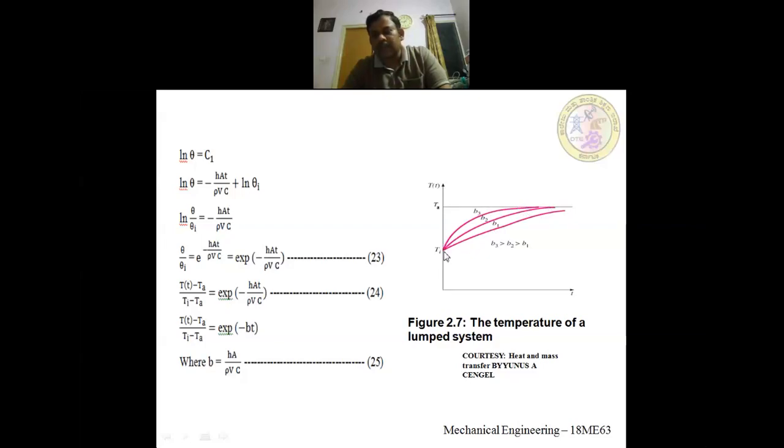Suppose the body is losing heat, or the body is being heated, and it is attaining the temperature Ta. For the B1 curve, the time taken will be more when compared to the B3 or B2 curve. So the B2 curve will take more time compared to B3. This figure I obtained from Yunus's book, Heat and Mass Transfer.